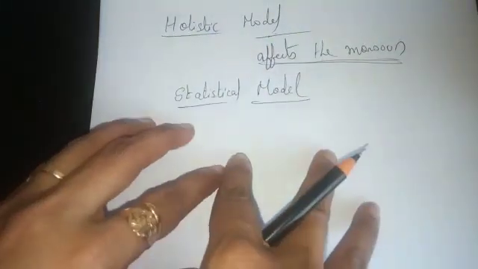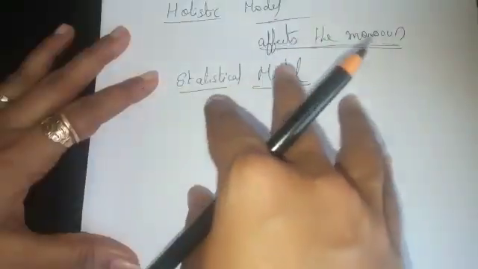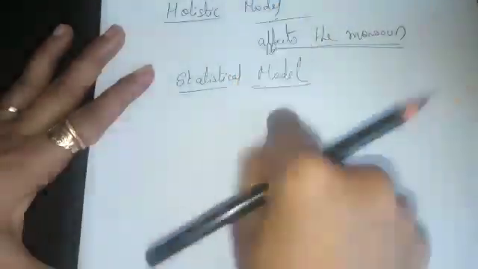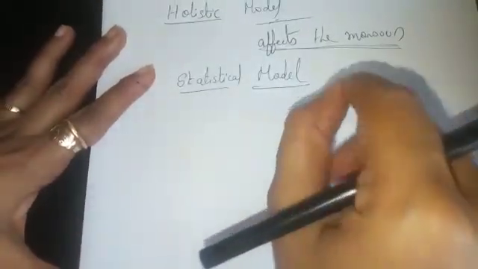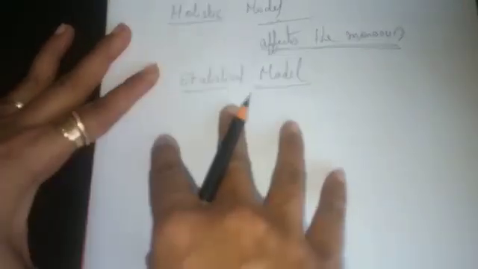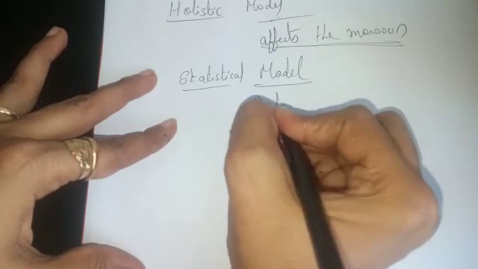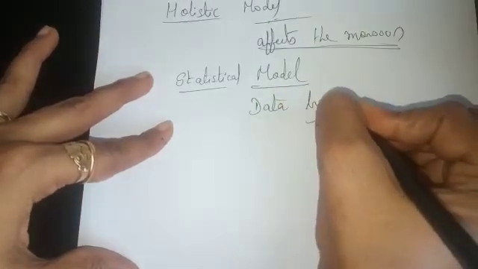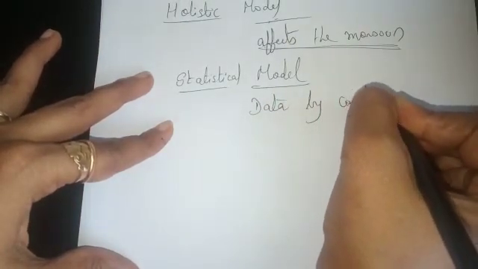They compare how the present condition is and how it was in the past years, and based on that they make data using statistics, and after that they predict the present monsoon condition.